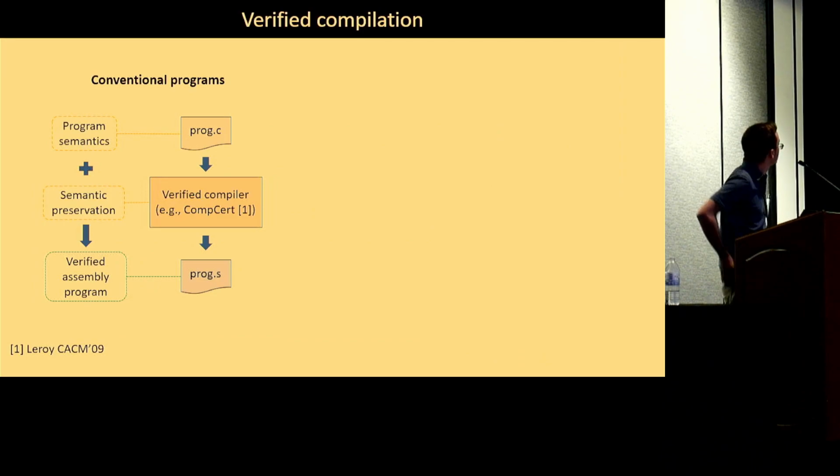So this talk is really about a verified compiler for probabilistic programs. I think it can be helpful to understand what's going on by analogy to verified compilation of conventional programs, where the verified compiler is really one part of a bigger picture of program verification, where formal reasoning on the source program can be composed with semantic preservation of a verified compiler, for example, CompCert for C programs, to obtain formal guarantees on the output of the compiler, for example, verified assembly programs.